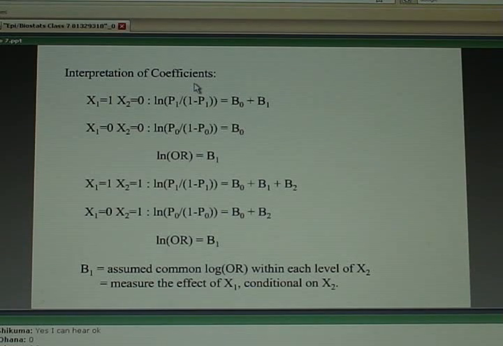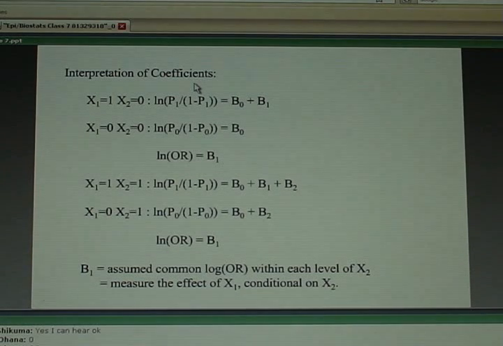But what if I was looking at old men and old women? In other words, the value for x2 was 1 for both the men and the women. If you're an old male, your log odds of disease is B0 plus B1 times 1 because you're a male, plus B2 times 1 because you're old. If you're an old woman, the model says your log odds of disease is B0 plus B1 times 0, which is 0. That goes away. But you do get the B2 term because you still are old. It's B2 times 1. Now compare these two equations, the old men versus the old women. The right-hand sides differ by B1. So again, B1 is the log odds ratio for comparing old men to old women.